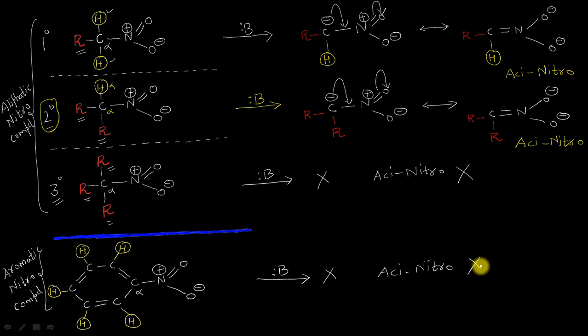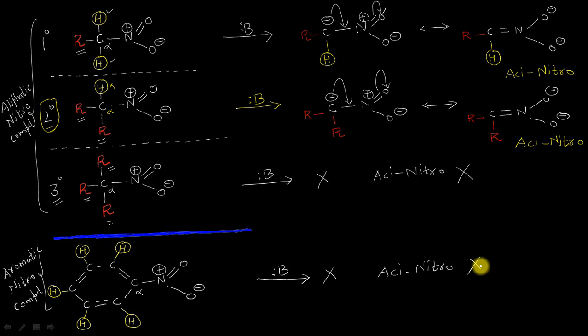So in conclusion, we can say the aci-nitroform is possible only from those nitro compounds which contain at least 1 alpha hydrogen atom. This is possible as far as the simplest nitro compound, nitromethane, is concerned, and moreover with the primary as well as the secondary type of nitro compounds.